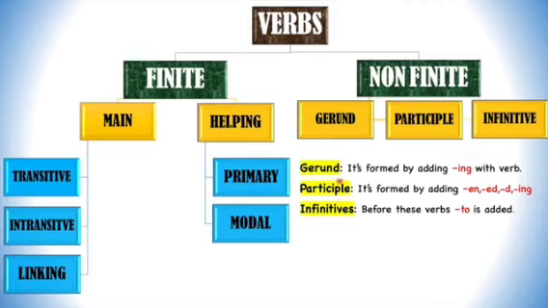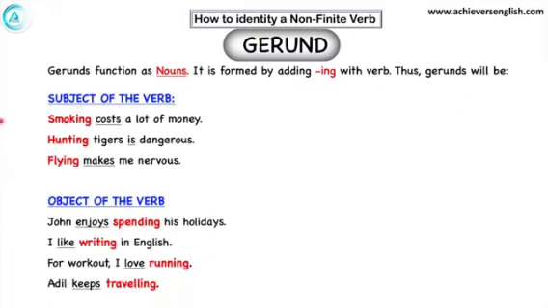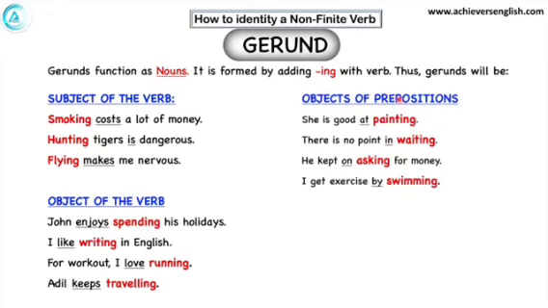So let us see in detail what the gerunds are. Gerunds function as a noun in the sentence. It is formed by adding ing to the verb, and therefore if anything is working as a noun, then it will function as either the subject of the verb, object of the verb, or object of the preposition. Costs is a finite verb, so it is working as a subject of the verb. This is a verb and we have added ing with it.